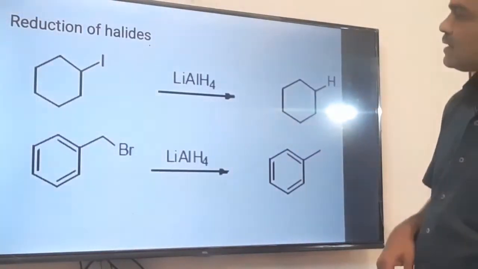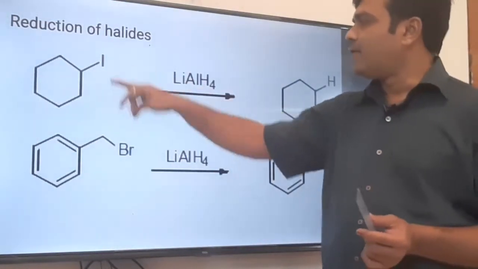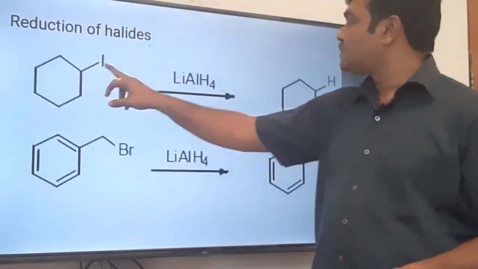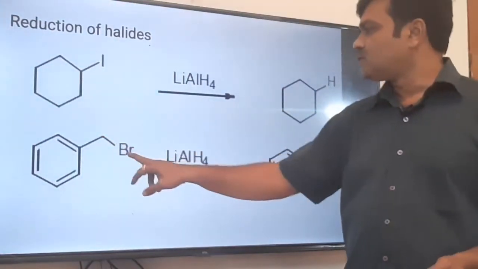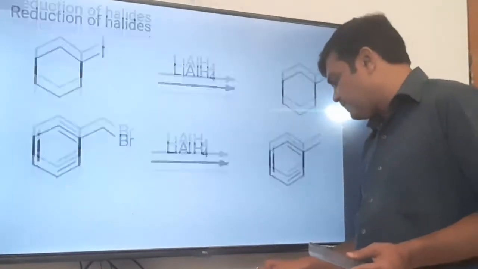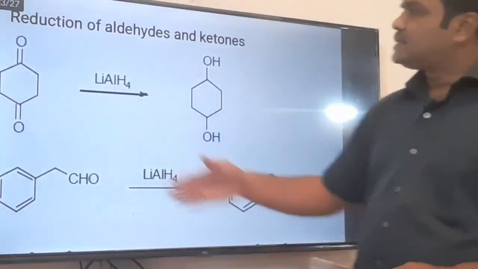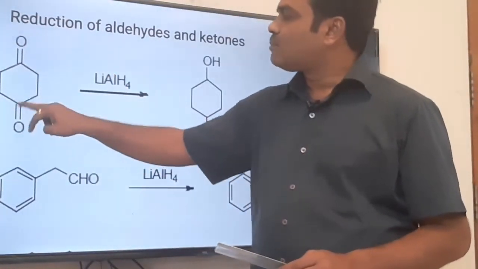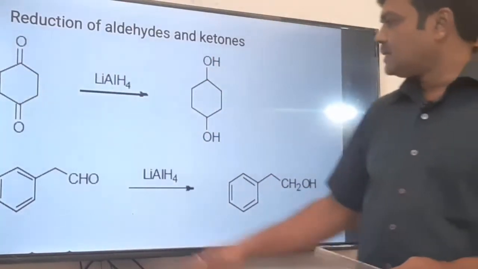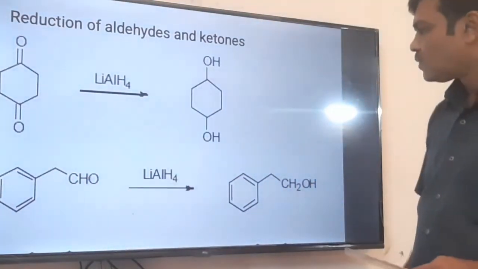These two examples are mentioned here just to show the reduction of halides with lithium aluminum hydride. Iodine, bromine, chlorine, whatever it may be, will be replaced by H. Here it is CH2Br, so we get CH3 because Br is replaced by H, that is hydride ion. See, it is a diketone, two carbonyl groups are there, and both C=O will reduce to secondary alcohol. This is an aldehyde, CHO, and the aldehyde is reduced to primary alcohol.